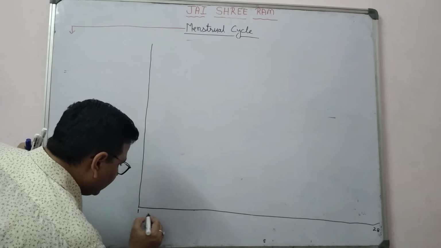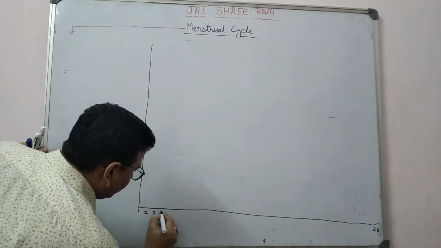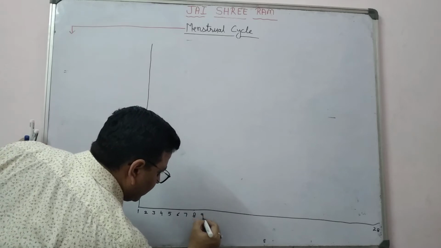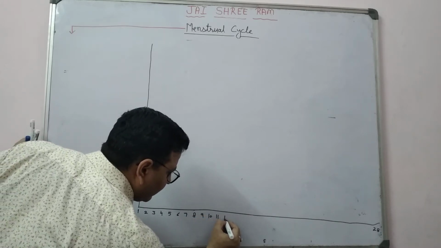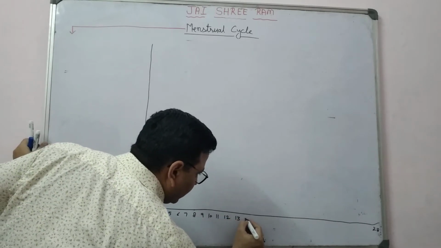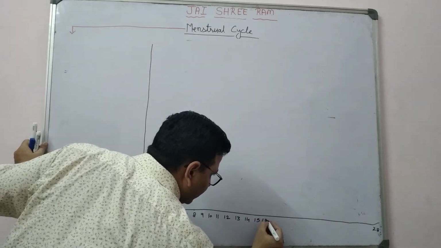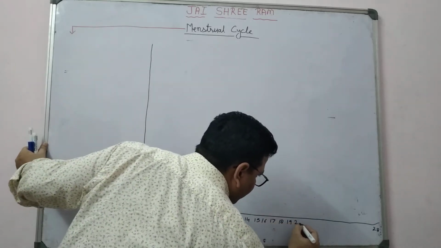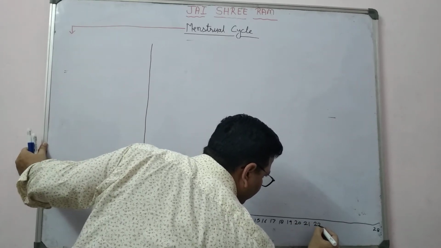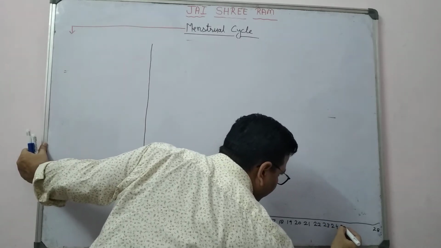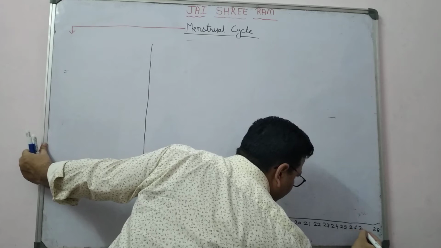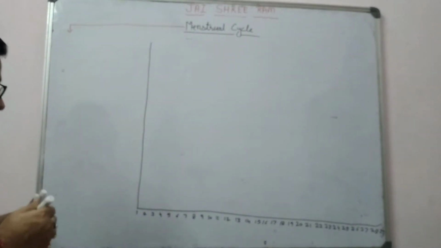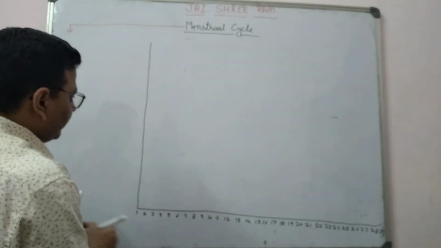Suppose you mark 1, 2, 3, 4, 5, 6, 7, 8, 9, 10, 11, 12, 13, 14, 15, 16, 17, 18, 19, 20, 21, 22, 23, 24, 25, 26, 27, 28, 29. This is the time duration.